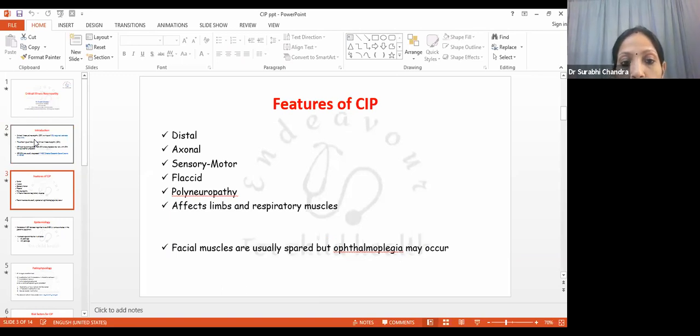Then it is sensory motor both. And the weakness is typically flaccid. It is polyneuropathy, multiple nerves are involved, and it affects limbs and respiratory muscles both. However, facial muscles are usually spared, but ophthalmoplegia may occur, that is, extraocular muscles may be involved.